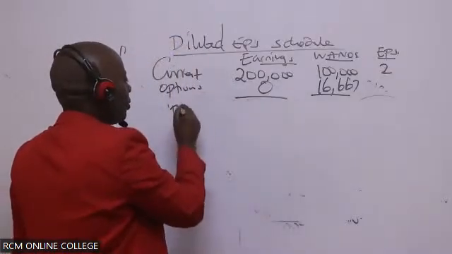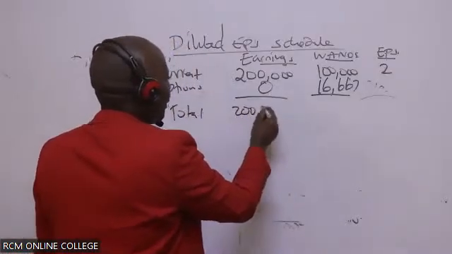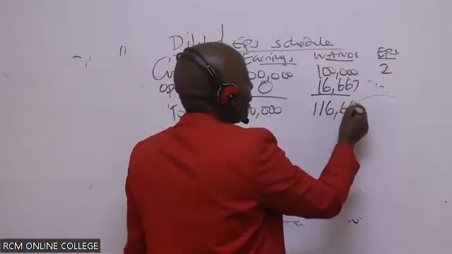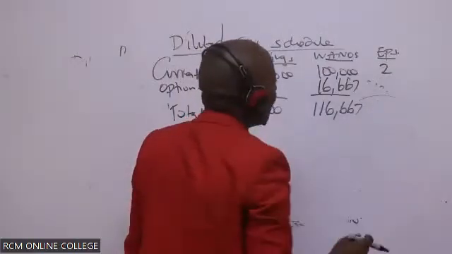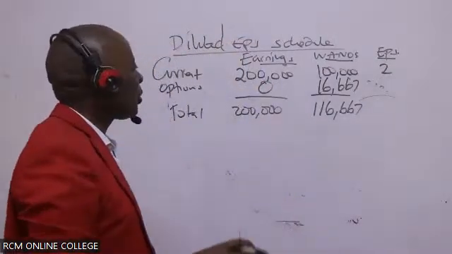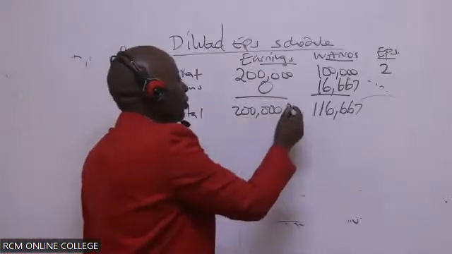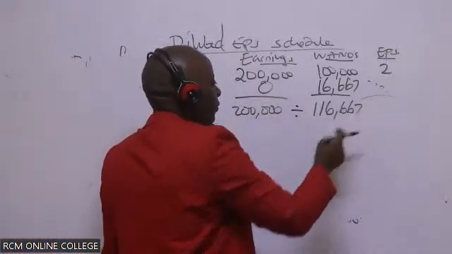So please give me the total. 200,000. This gives me 116,667. So please give me the EPS. Of course, I expect EPS to go down because options are dilutive. So you take this, you divide by this, which will give you what figure here.